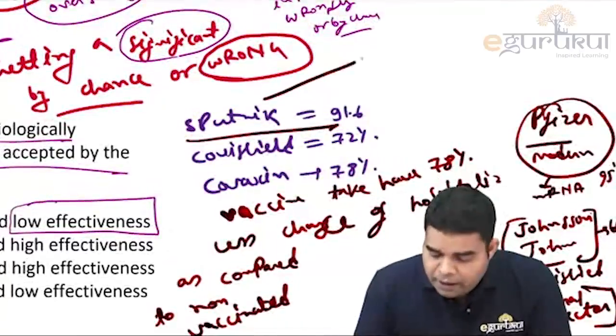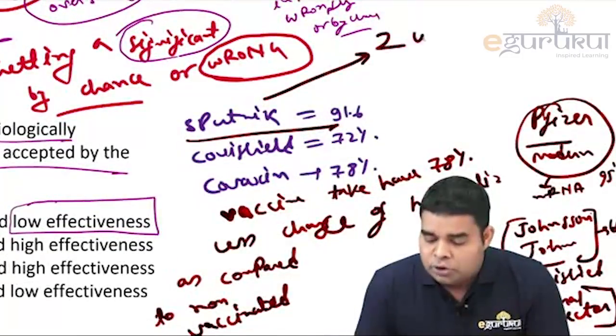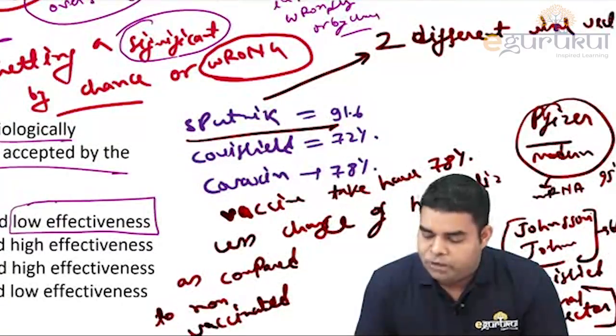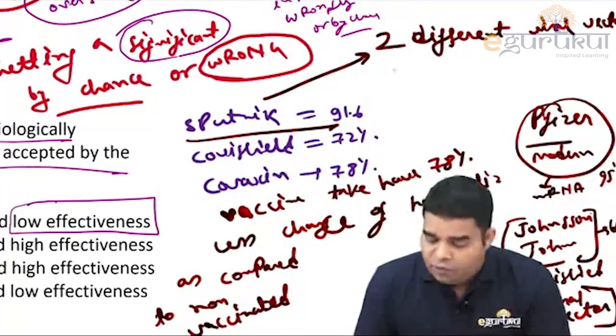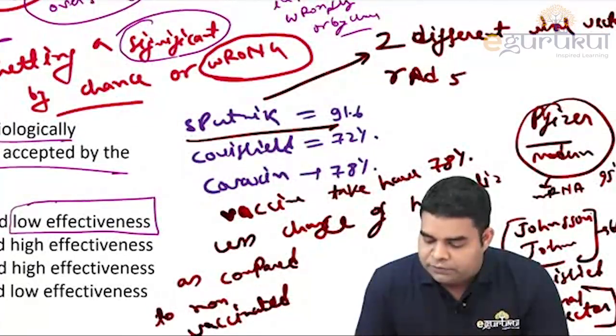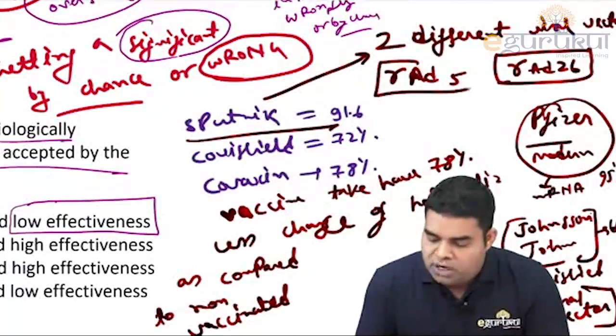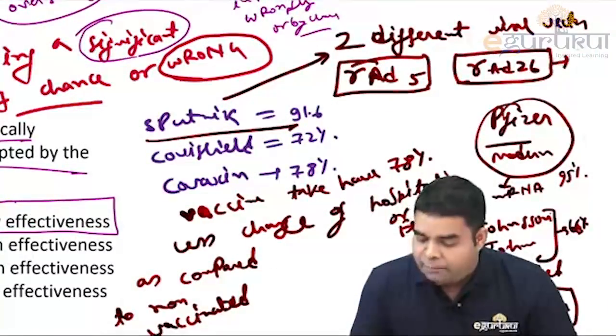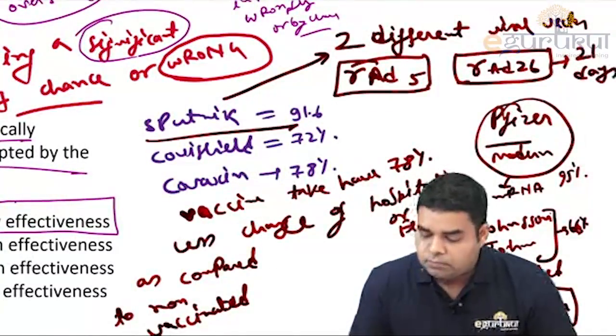Remember, Sputnik uses two different viral vectors in 2 doses. One is recombinant adenovirus 5, the other is recombinant adenovirus 26. So these 2 different viral vectors are given in Sputnik at a gap of 21 days.